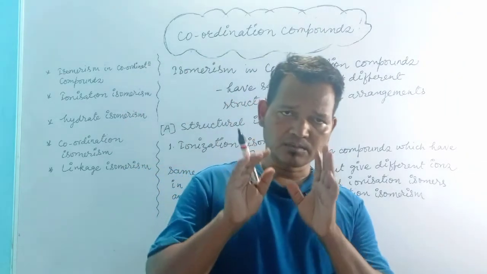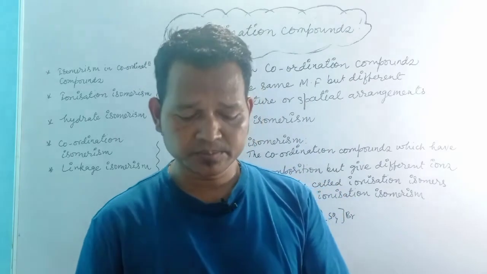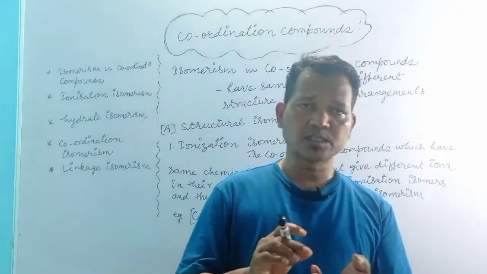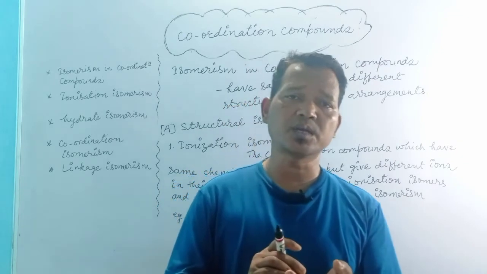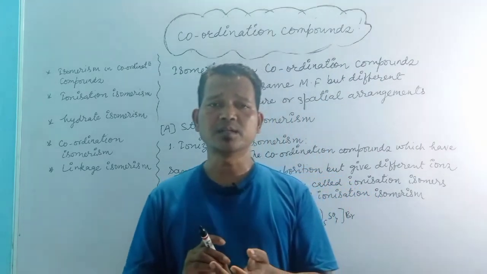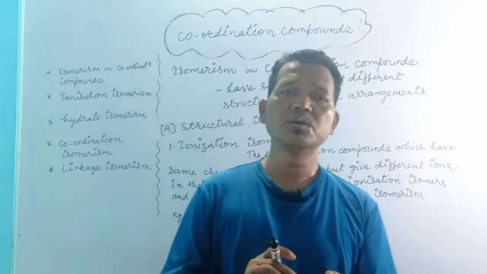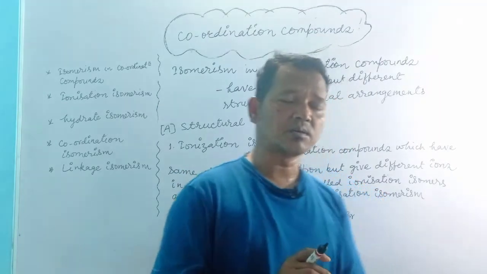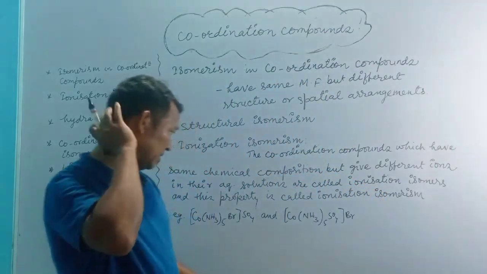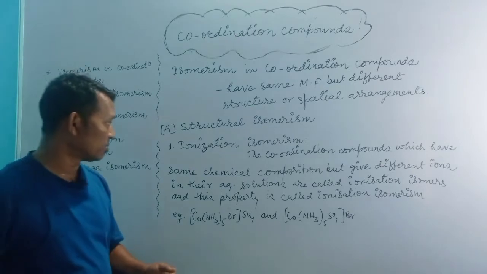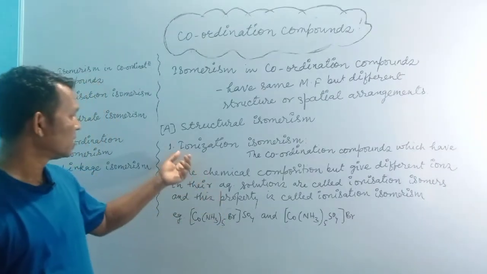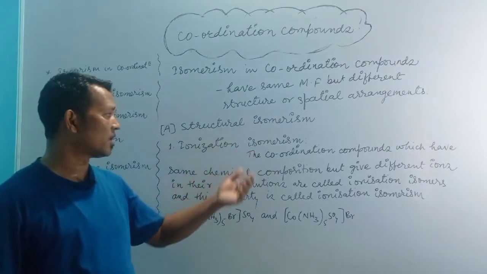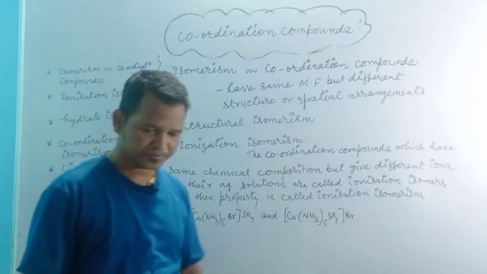In structural isomerism, the coordination compounds have the same molecular formula or chemical composition, but they differ with respect to structure. There are four types of structural isomerism shown by coordination compounds. The first one is ionization isomerism.